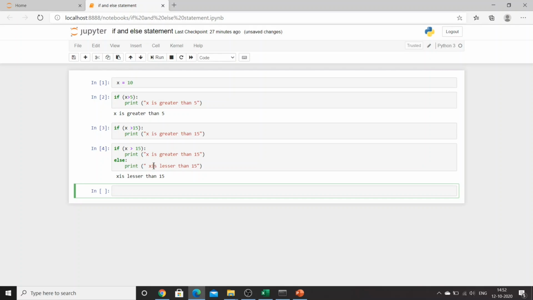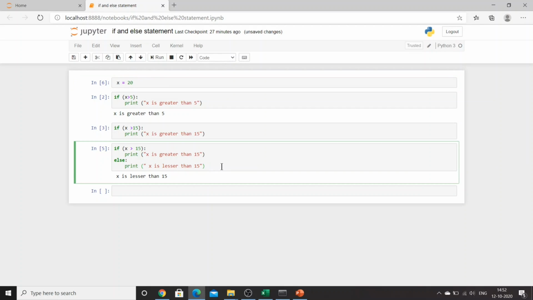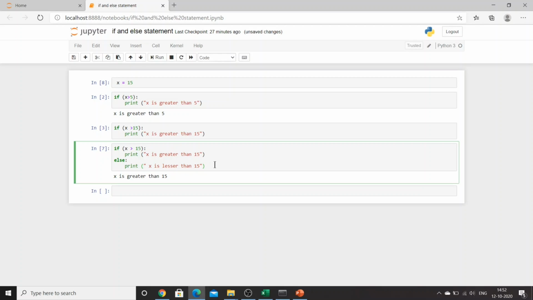So can you see, I'll just give some space over here, and you can see x is lesser than 15, right? Now instead of this, if I'll go and change the x value to x is equal to 20 and try the same statement, you'll get x is greater than 15. This is correct, right? Now if I'll go and change this 20 to 15, let's try this one, and if I'll run the same if else statement once again, you'll get x is lesser than 15,